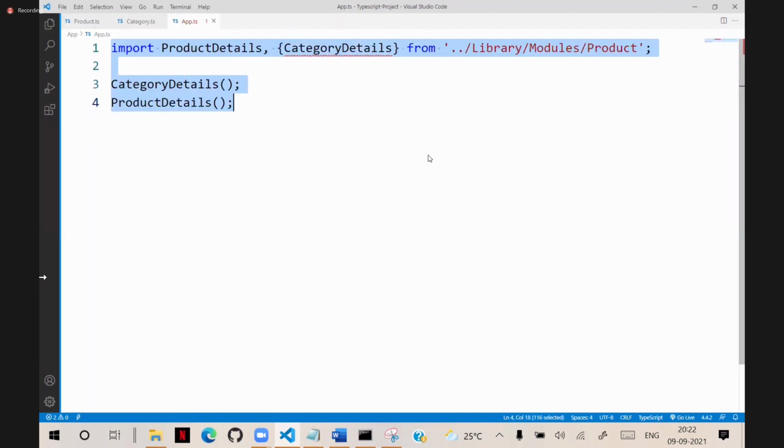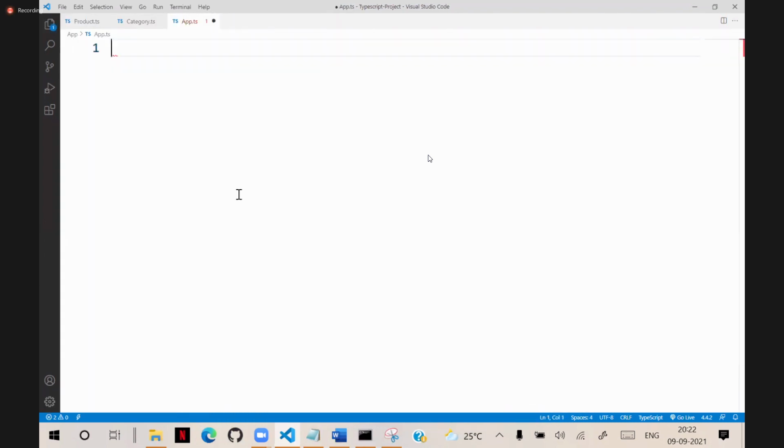In app.ts, how to import those two separate libraries now. Now we have to use import. What is the first one? Category details. Category details from library modules category. Your Visual Studio has IntelliSense, which will automatically pick up the dependencies and load. Otherwise, you have to write manually, right?